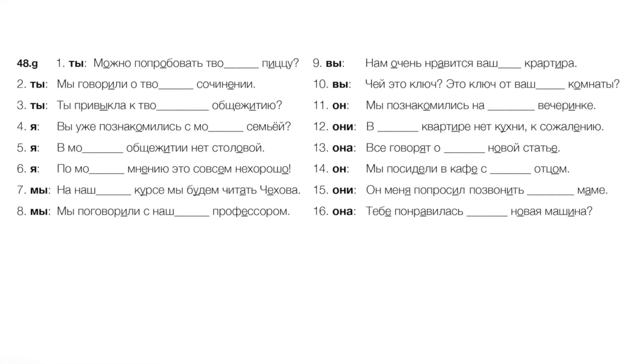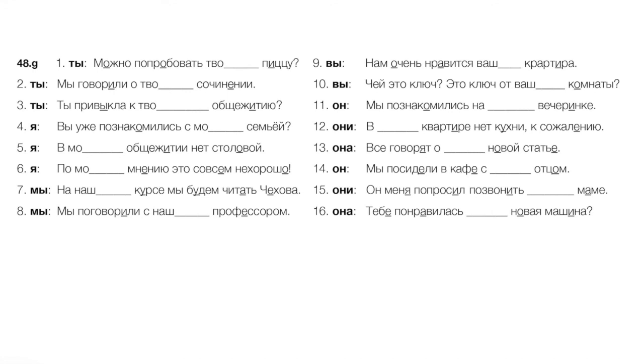Okay, so these final ones, the third persons, should be easy as long as we remember that we don't need to overthink it. We just need его, ее, их. 12, in their apartment, there's not a kitchen, unfortunately. В их квартире нет кухни, к сожалению. 13, everyone's talking about her new article. Все говорят о ее новой статье. 14, we were sitting in a cafe with his father.